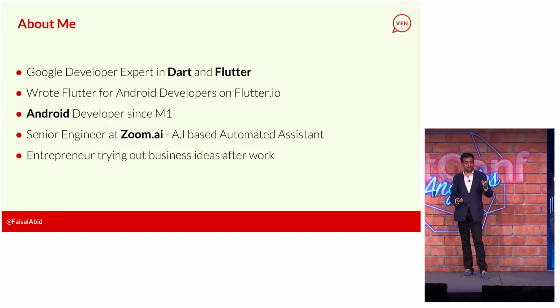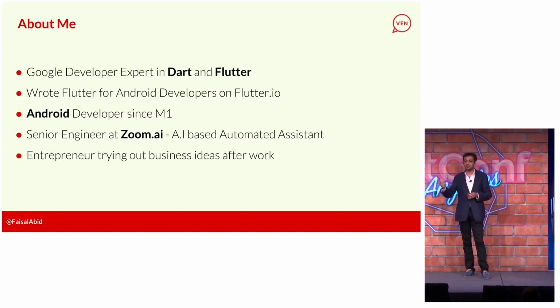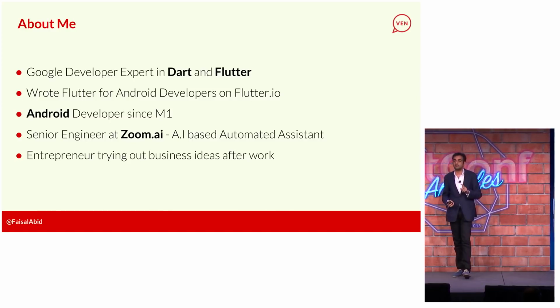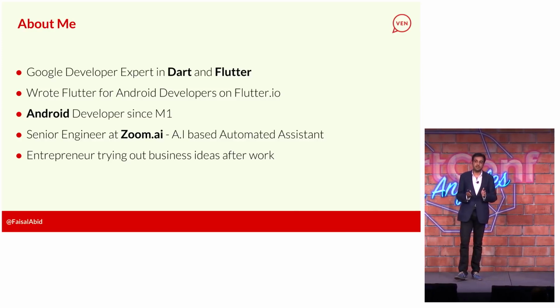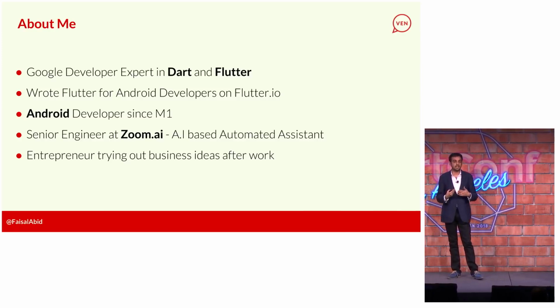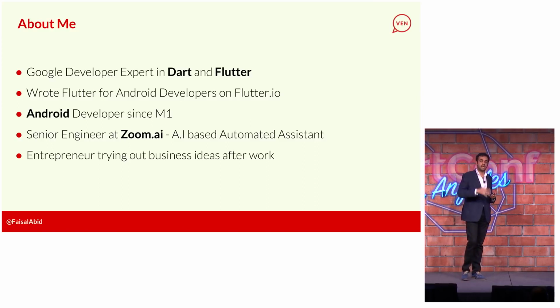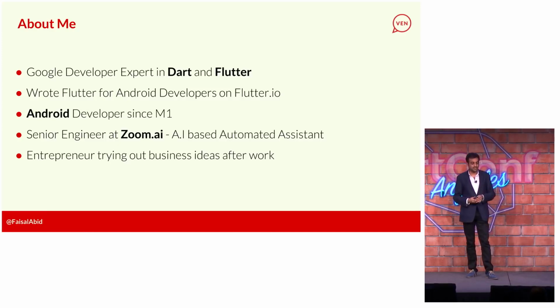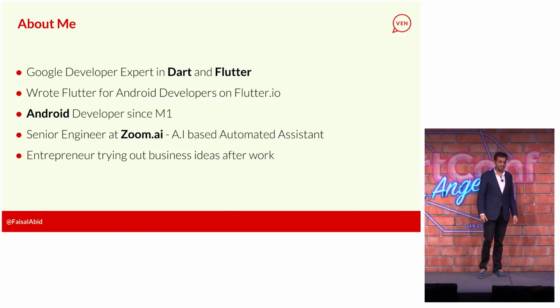Anyone read Flutter for Android on flutter.io? Yes, 1, 2. That was me. I wrote that in like 2 months, so if you find spelling mistakes, that's all me. I've been an Android developer for a long time, which is very relevant because Flutter is a much better experience for me as an Android developer. I've been doing Android since M1, when Android didn't even have a keyboard, believe it or not. So you just had to have a hardware device. Anyone remember the G1 device? Yes. Well, this is Google, I'm sure. Obviously, you guys built it.